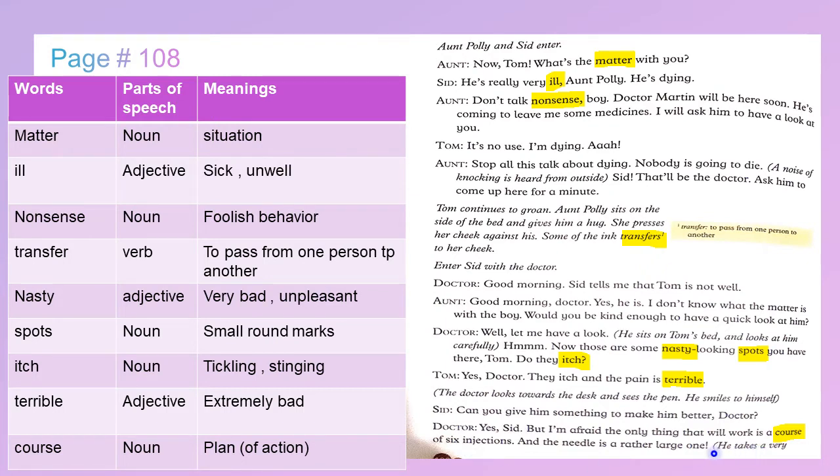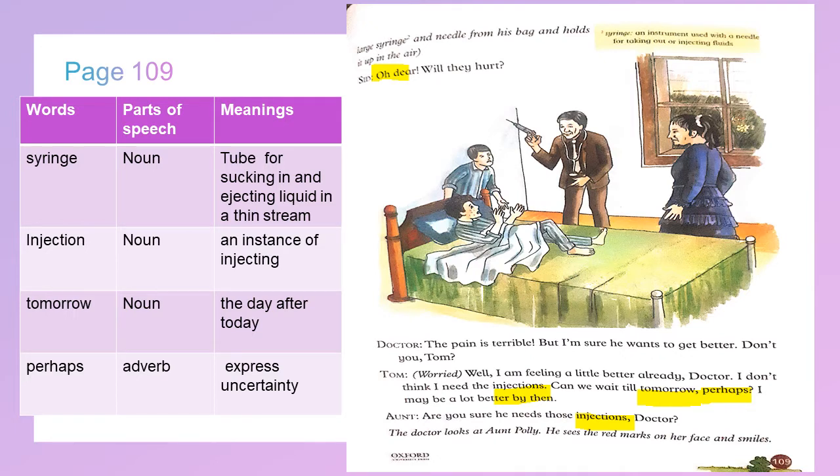He takes a very large syringe and needle from his bag and holds it up in the air. Syringe is a noun. It means a tube for sucking in and ejecting liquids in thin streams. This is the syringe, needle, and this is an injection. Sid: Oh dear.